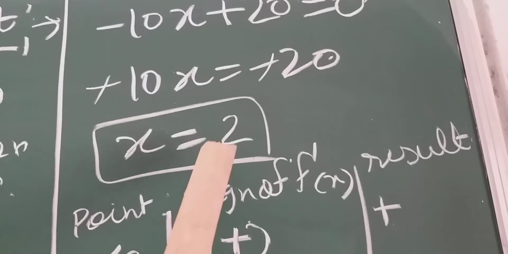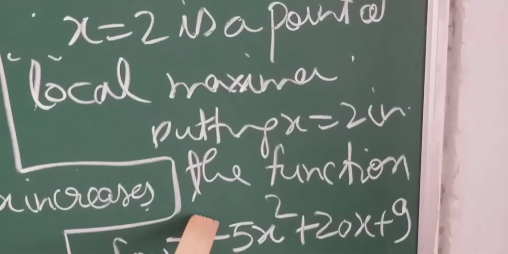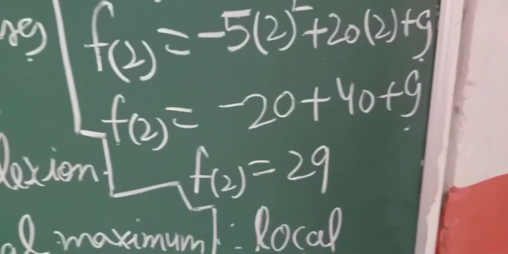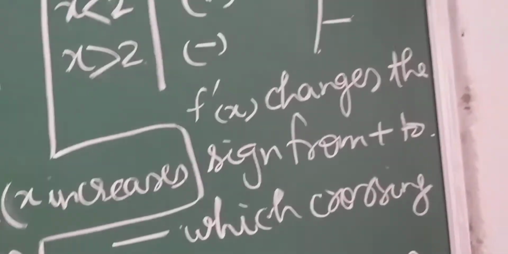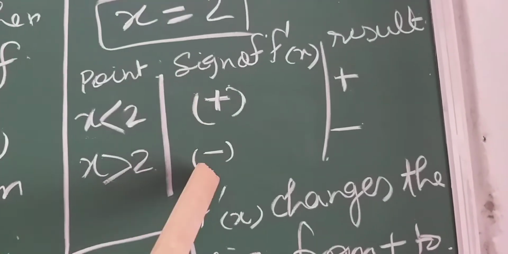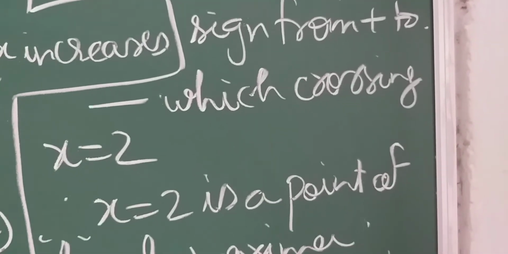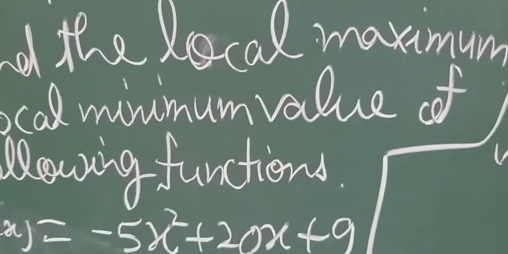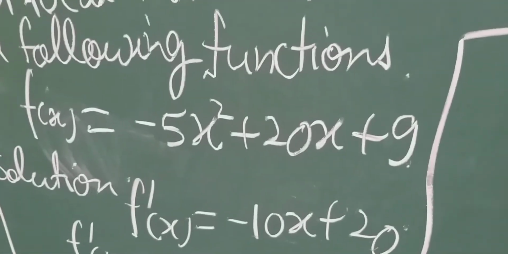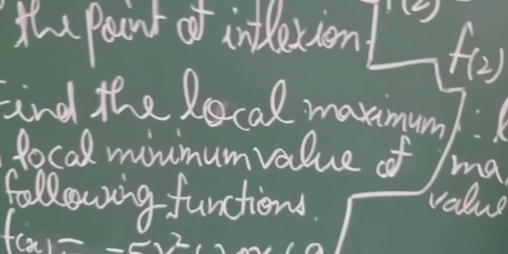There is only one point, students, which is 2. So at this point the function has a local maximum value. If there is any other point where the sign changes from negative to positive, then that point will be the point of local minima, and we have to put that point in the function to get the local minimum value. Okay students? Okay then.